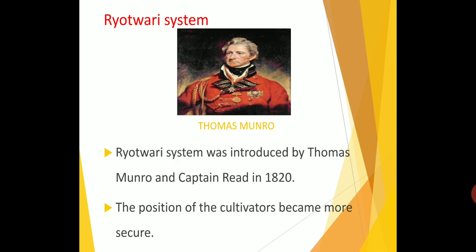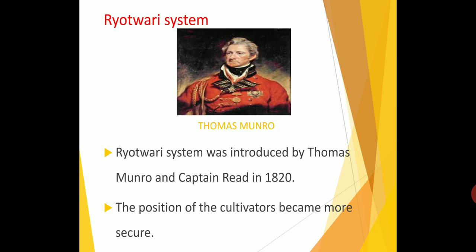The position of the cultivators became more secure, because the government was directly in contact with the cultivators. In this system the settlement was made between the government and the Rayat, whereas the permanent settlement was made between the Jamindars, the government and the Rayats.